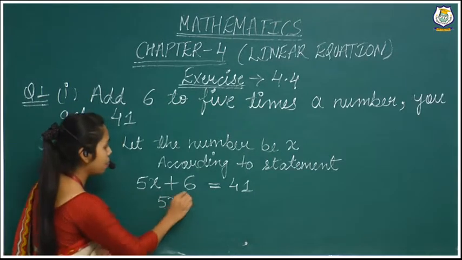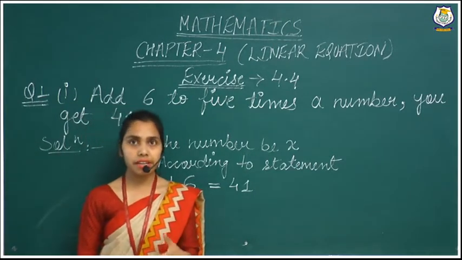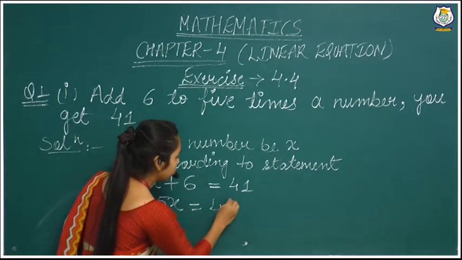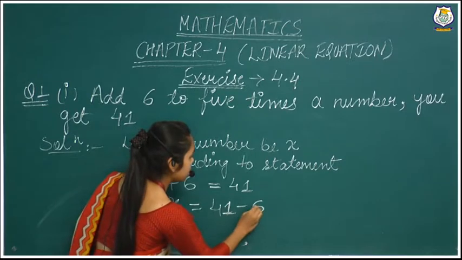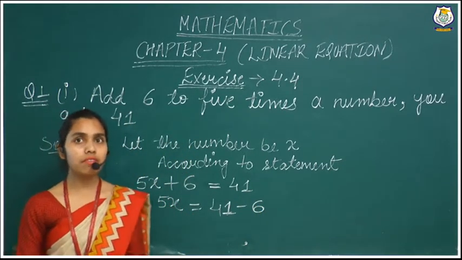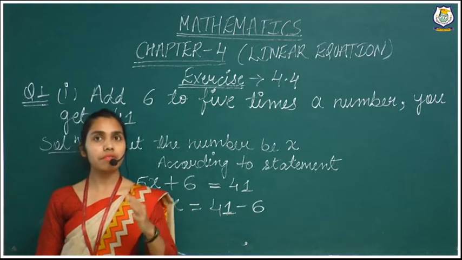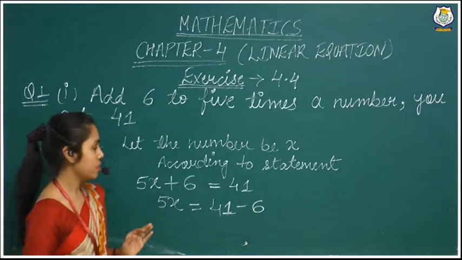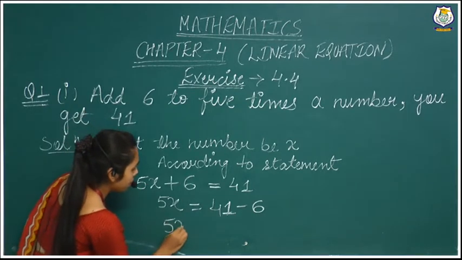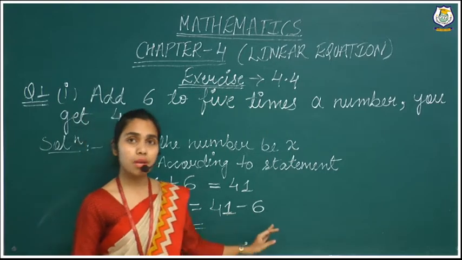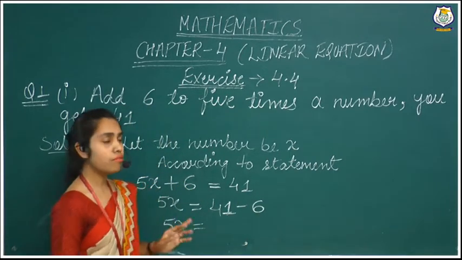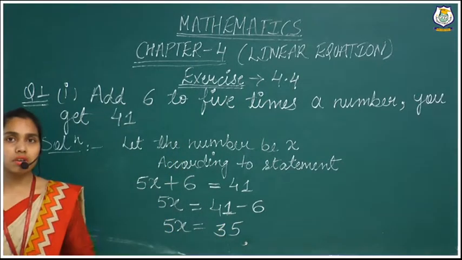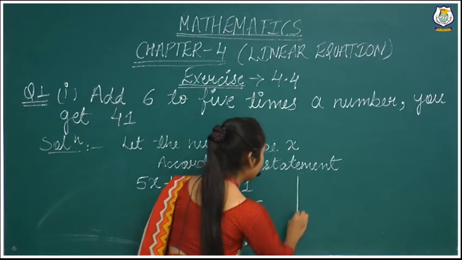So 5x. Now we have to take that constant term to the right hand side, and then the sign will change. That is equal to 41 minus 6. Why is the sign changed? Because whenever we take any number from one side to the other side, the sign changes. So 41 minus 6, now 5x is equal to, we subtract 6 from 41. So we are getting 35. So 5x is equal to 35. Now what do we have to do?